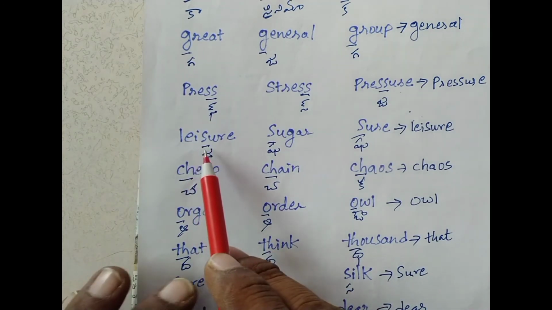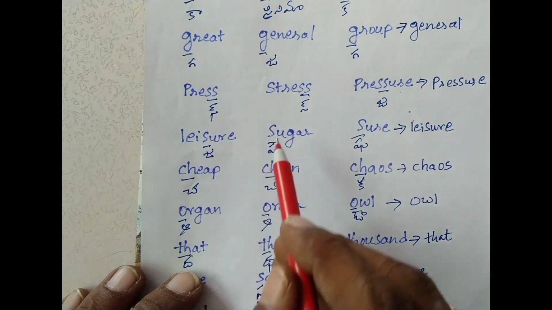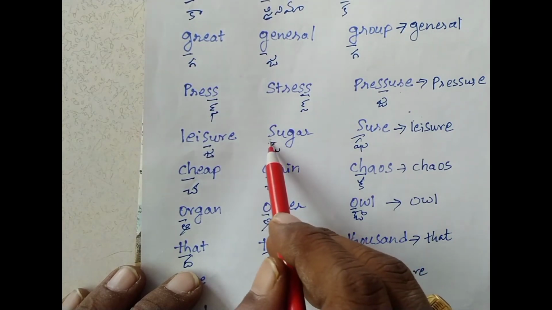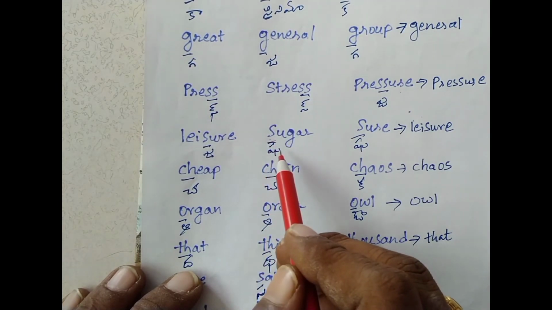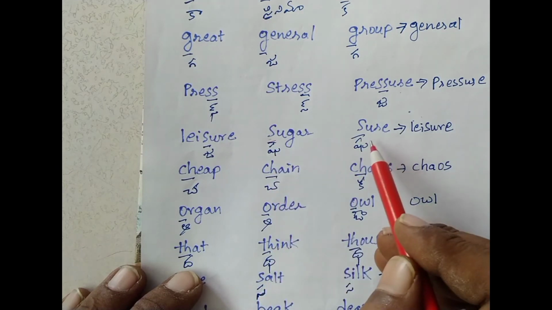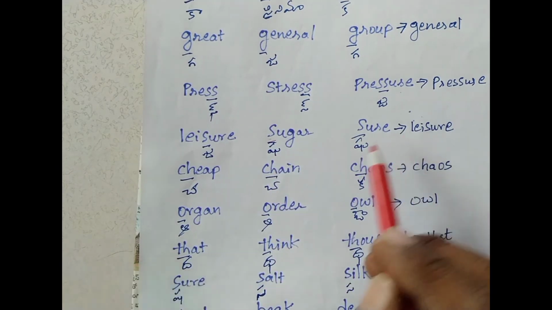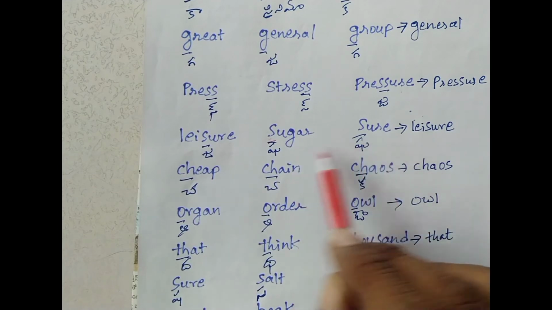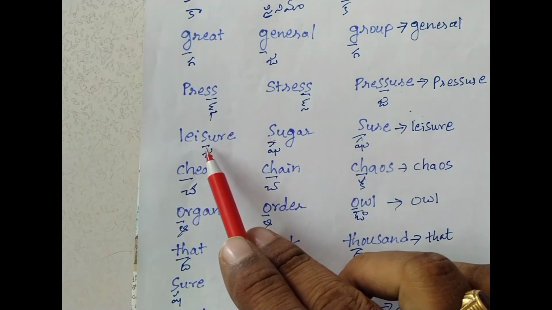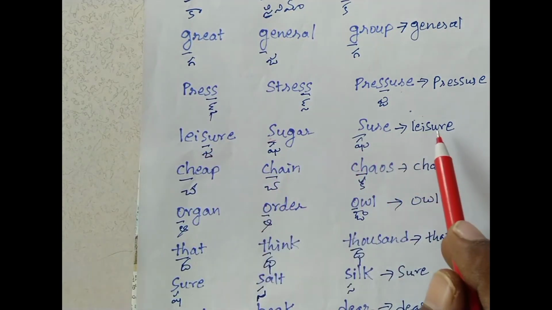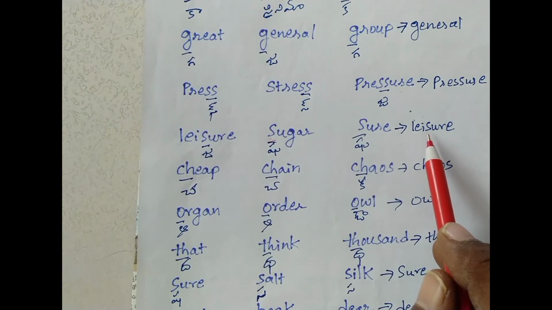Next, S is underlined. Leisure, S is giving the sound ja. But here it is giving a different sound. Sugar, sha, sugar. And here sure. So sugar and sure have the same sound, but leisure has a different sound. So the answer is leisure. It is the odd sound.